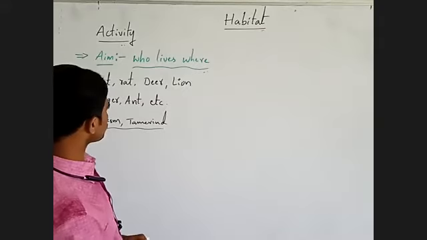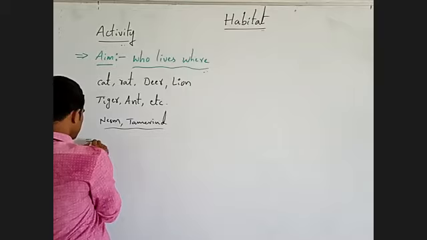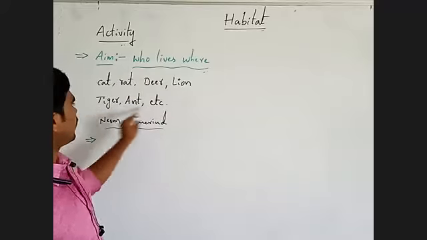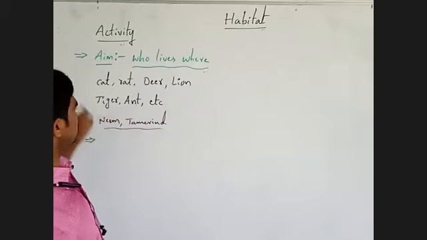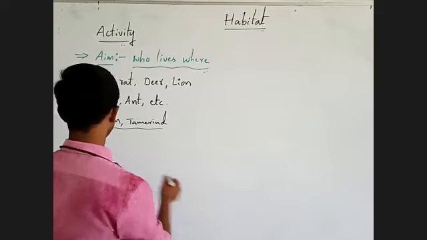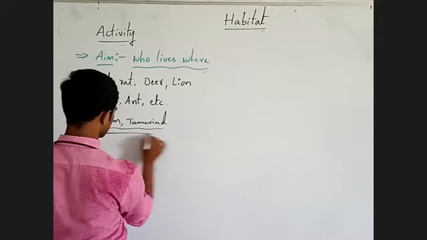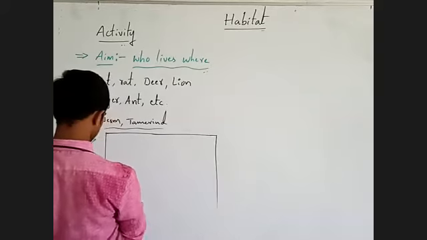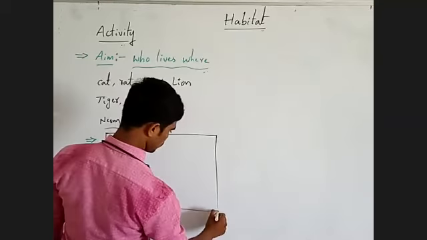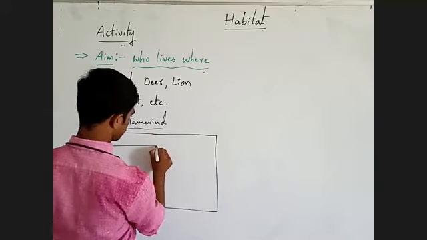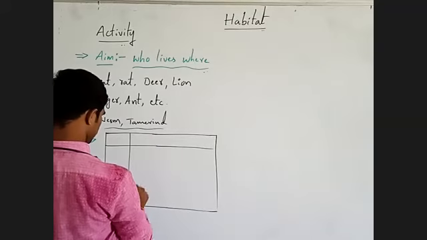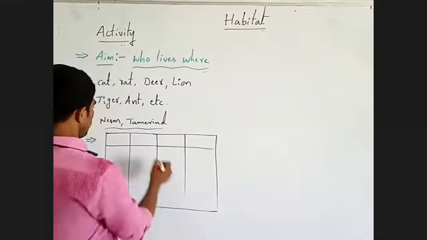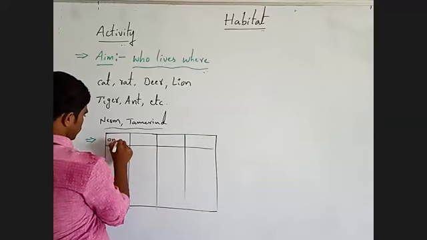Next here, then you have to find out the habitat of all these animals. Mainly here, all these animals. For example, here, first one, on land.